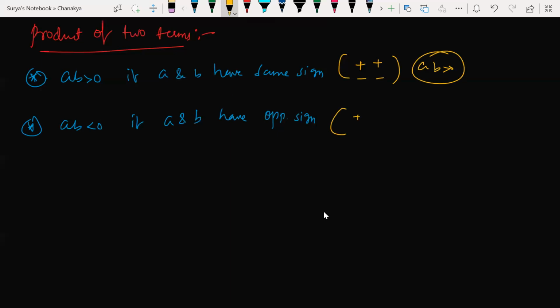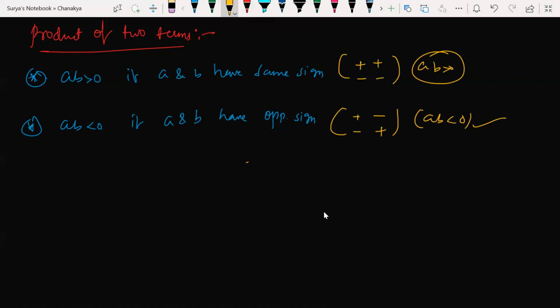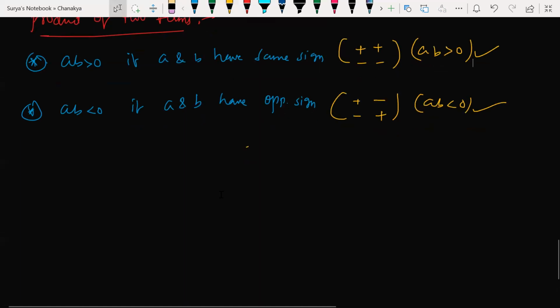Or if I have A plus, B minus, or A minus, B plus, it means AB would be less than 0. That is what I meant to say here. Any doubts, children? Very simple. You can take an example and check, beta. These are all easy examples, simple concepts.